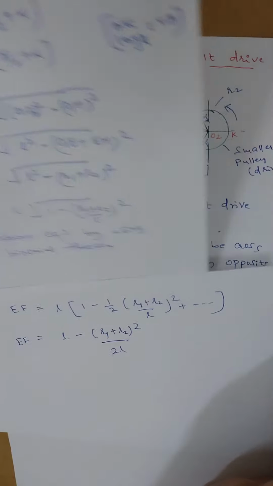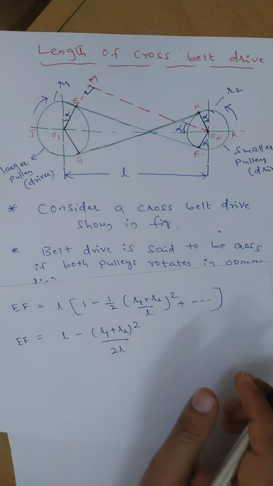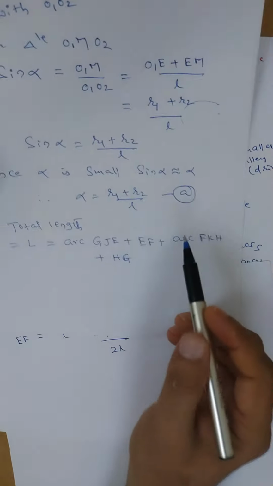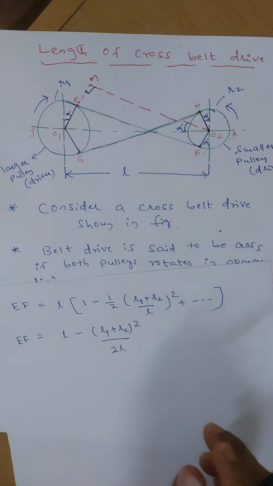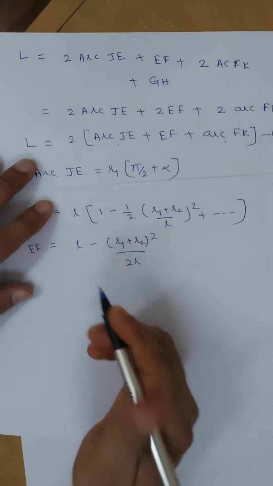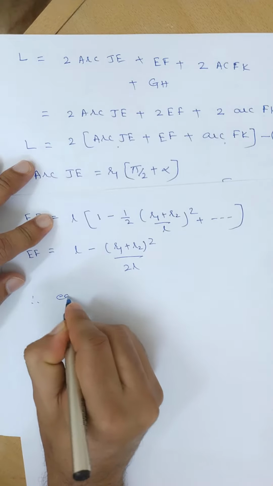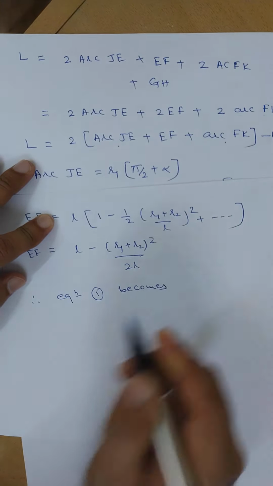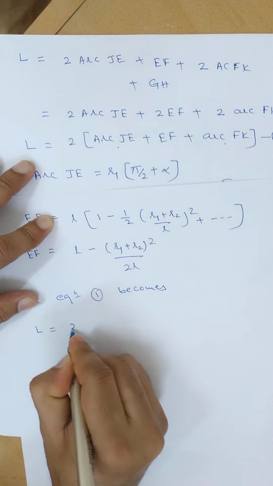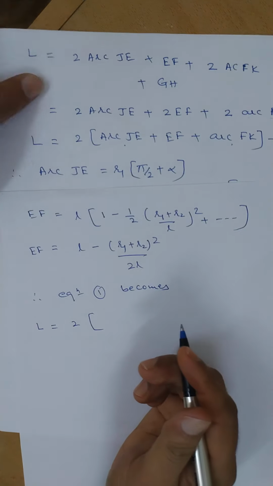Now come to equation 1 here, and substitute one by one. Therefore equation 1 becomes L equal to 2 times first arc JE. Arc JE, how much we calculated here?